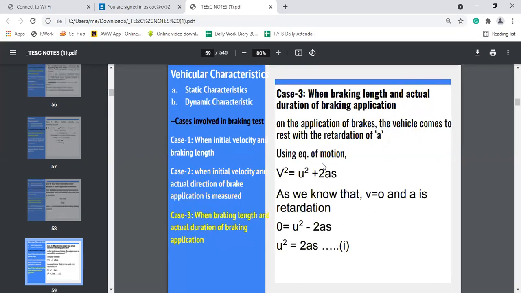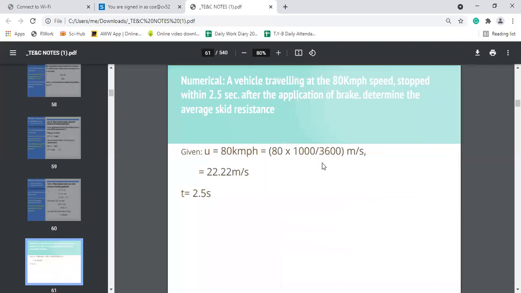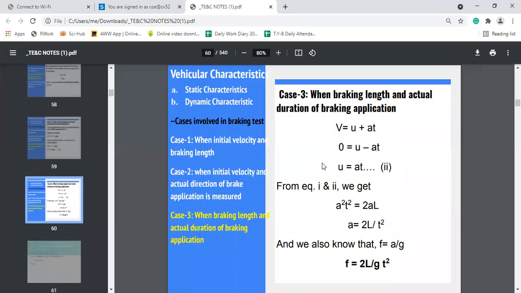The third case is where the braking length and actual duration of braking application is involved. With the use of linear motion equations, we have calculated the coefficient of friction as f = 2L divided by g t square, and retardation as a = 2L divided by t square.